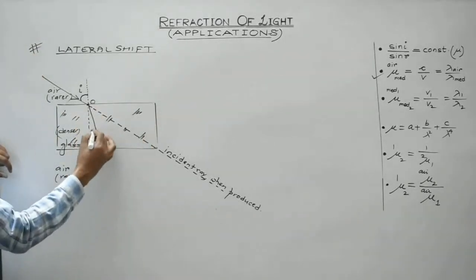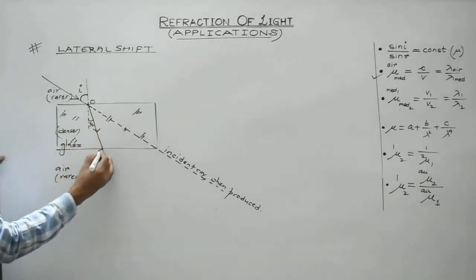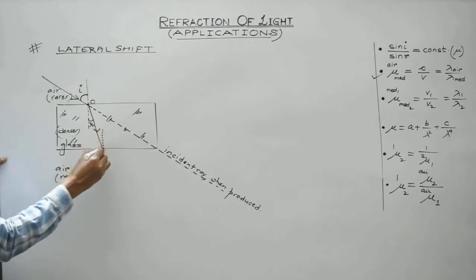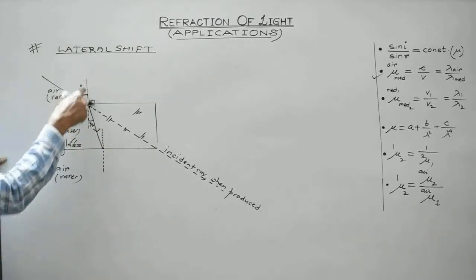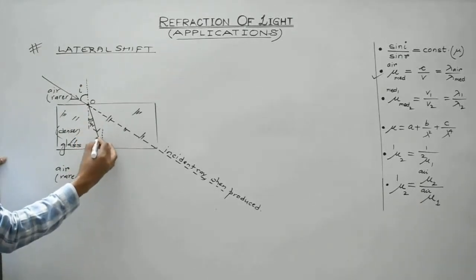It will bend towards the normal. So this one will be the angle of refraction. Again at this point, draw a normal over here. These two being normals are parallel to each other, therefore this angle would be equal to this angle.